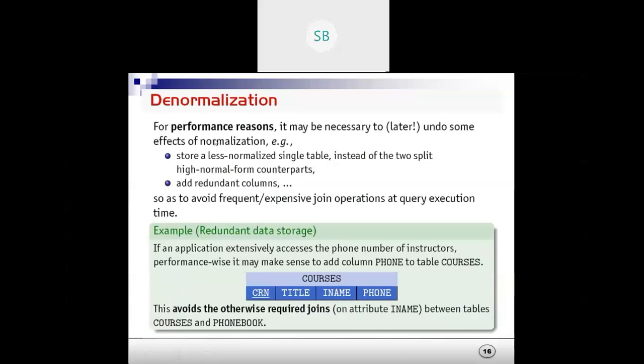So for performance reasons it may be necessary to undo the effects of normalization. If the phone number was stored only in the employee table, it would be very difficult, because every time we would have to map the tables using joins. You are now aware of joins, right? If we have the phone number in the course table itself, you can directly communicate with the faculty. Joins are expensive, so if the phone number is already present in the table, denormalizing it will reduce the cost too.